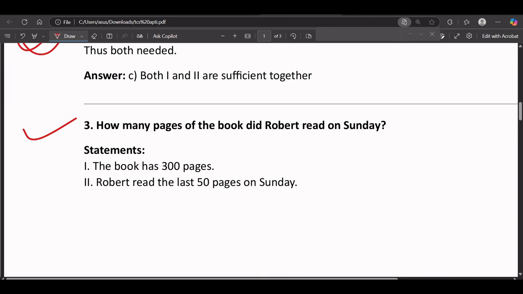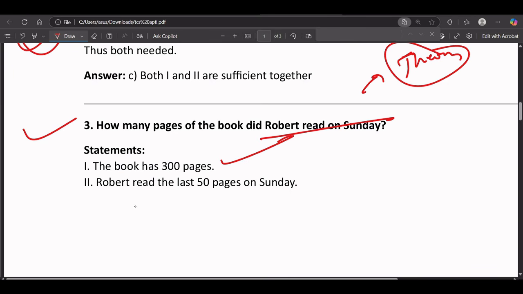Now let's do this question quickly. How many pages of the book did Robert read on Sunday? This is a theory question. The book has 300 pages. Robert read the last 50 pages on Sunday.